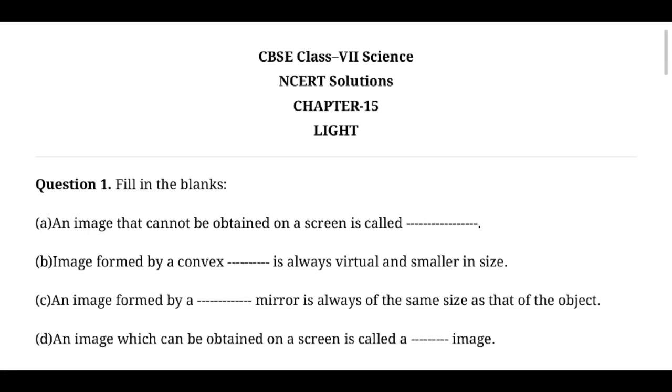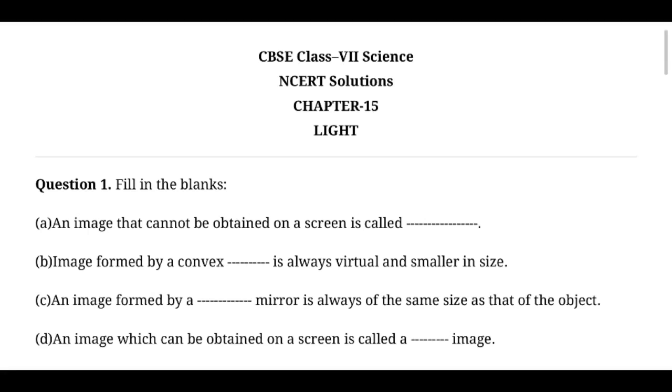An image formed by a convex dash is always virtual and smaller in size. Here they ask which one: mirror or lens. An image formed by a convex mirror is always virtual and small in size, right?